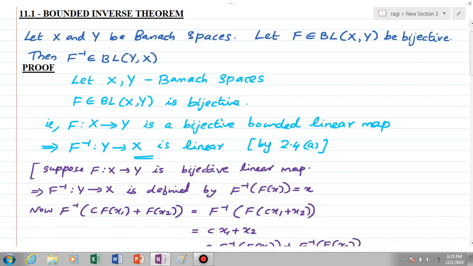Welcome all. Now we are going to discuss Theorem 11.1, the bounded inverse theorem. The statement is: let X and Y be Banach spaces and let f, an element of BL(X,Y), be bijective, then f inverse is an element of BL(Y,X).